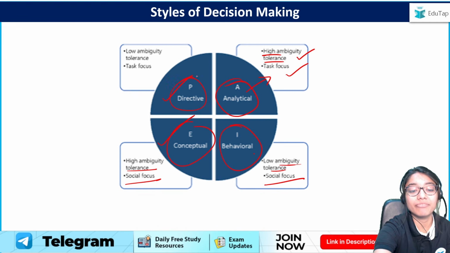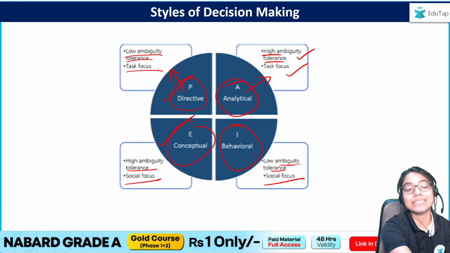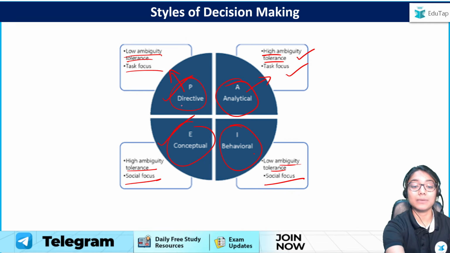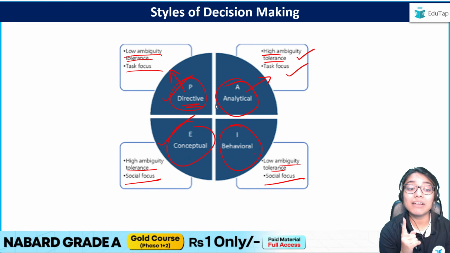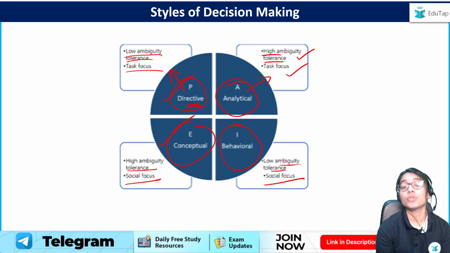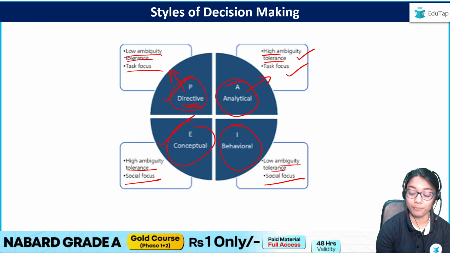And finally, directive people, this was our answer. Why? Because these people have a low ambiguity tolerance and task focus. Low ambiguity tolerance meaning you have to direct them. As the name is suggesting, directive, you have to give them orders. They cannot get the work done otherwise. And they have a task focus, meaning what? That they are logical, they're getting the work done, rational in that way. So therefore our answer was directive, and these are the 4 styles of decision making.